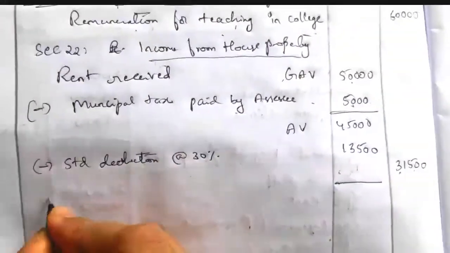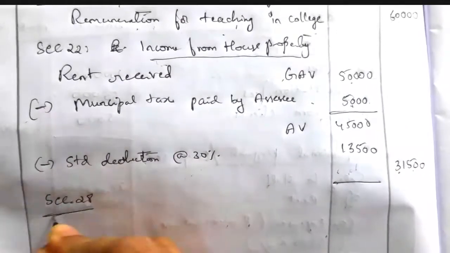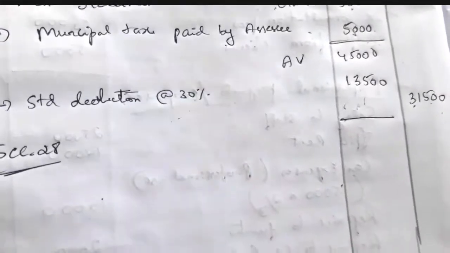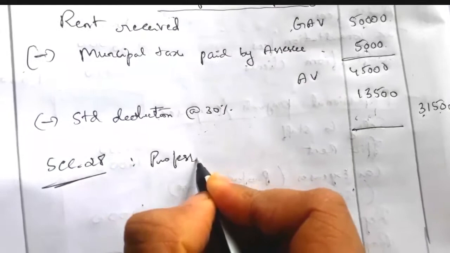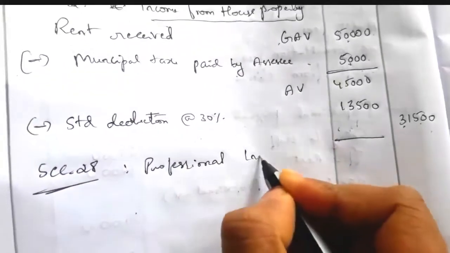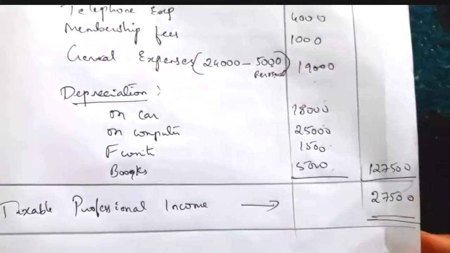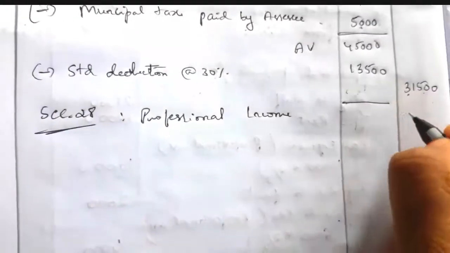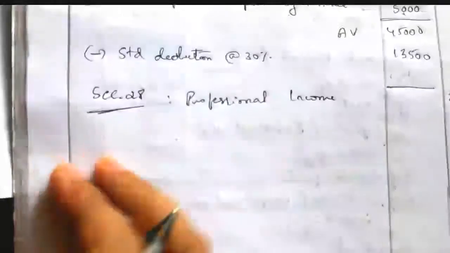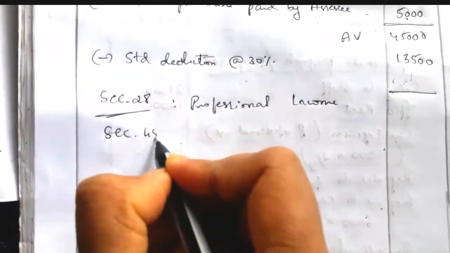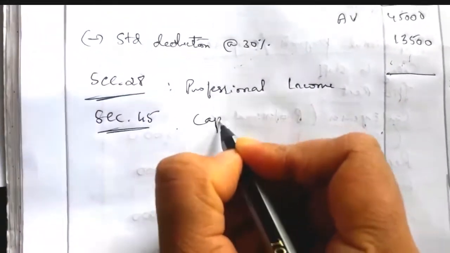Next section is section 28, profession. Here this chartered accountant, Raghavendra, is engaged in the profession. So he is receiving a professional income, and the taxable professional income we have to write under section 28. What is the amount of taxable professional income? That is 27,500, taxable under the head section 28. Next is section 45, which relates to capital gain.